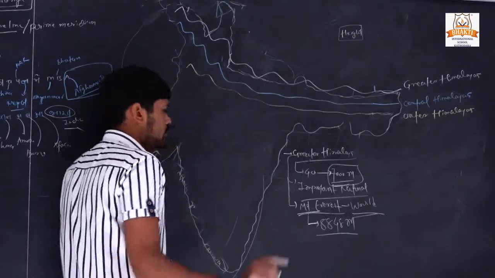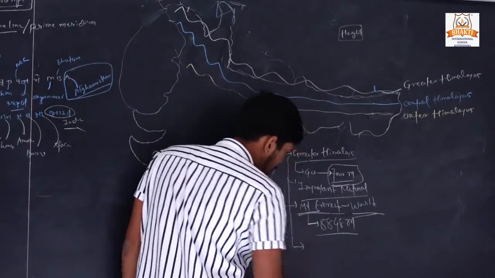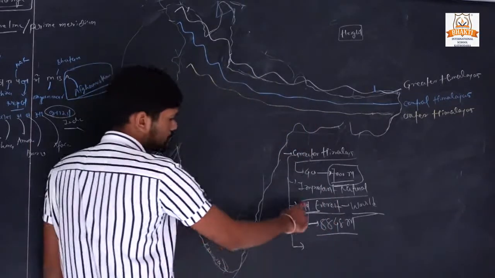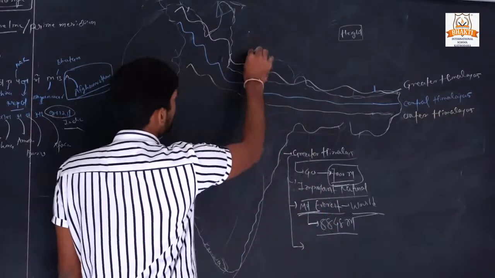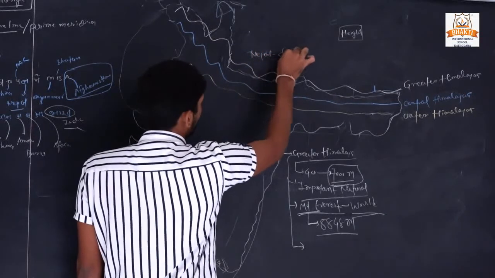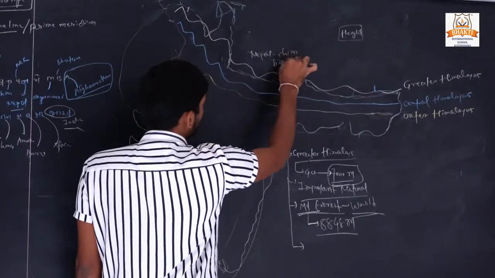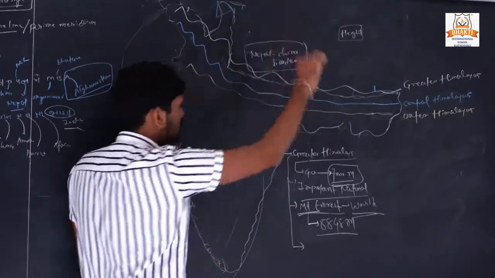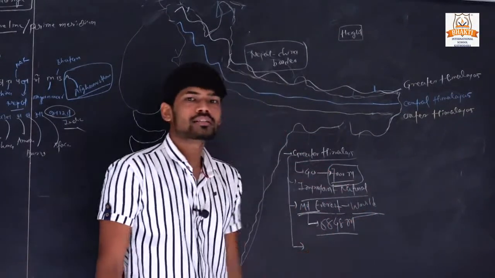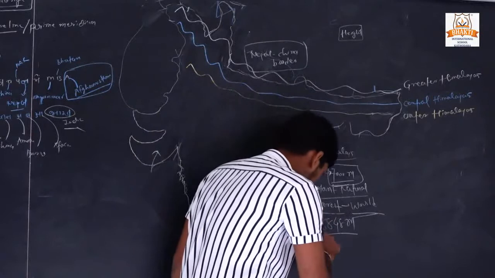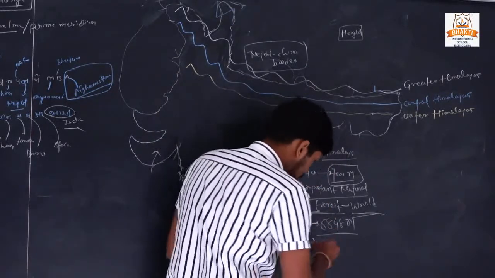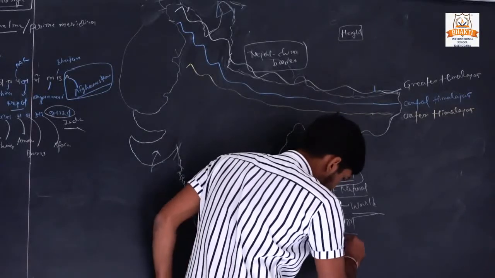Okay. Second thing, this Mount Everest is located between the Nepal China border. Some portion of this Mount Everest is also located in Tibet. So, in Tibet, Mount Everest is also known as Sagarmatha, a very important question.